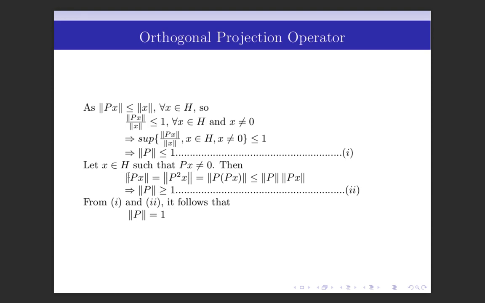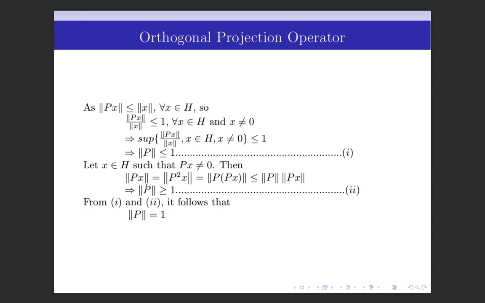Let x belongs to H such that Px is not equal to 0. Since P is not a null operator, we can have some element in H such that Px is not equal to 0. So we are taking such an element.